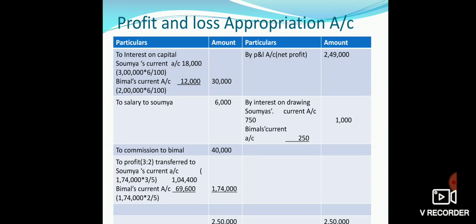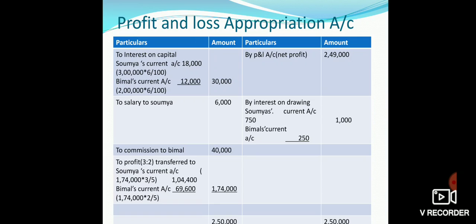It comes as 18,000, and Bimal's interest on capital comes as 12,000. Calculations are given in the column. The total of their interest, that is rupees 30,000, will come in the outer column.